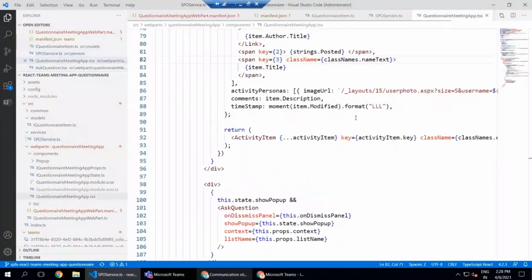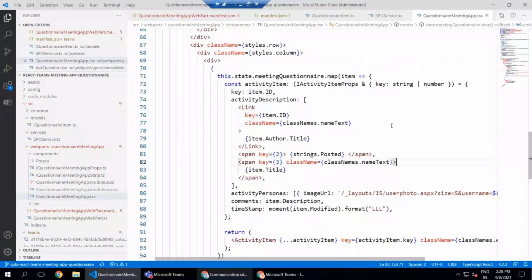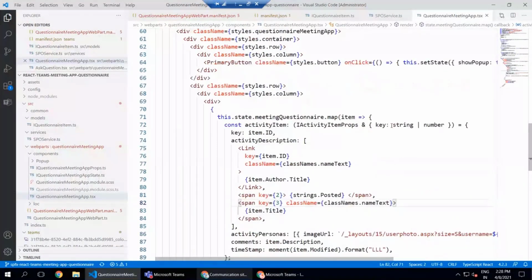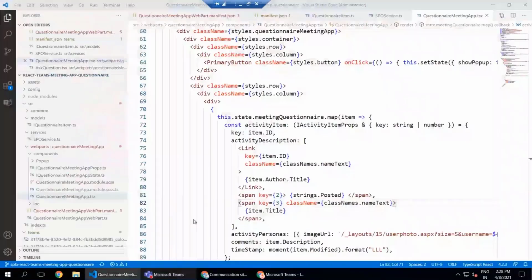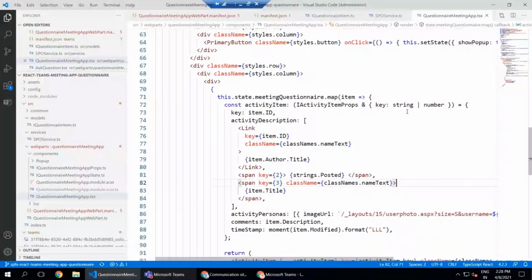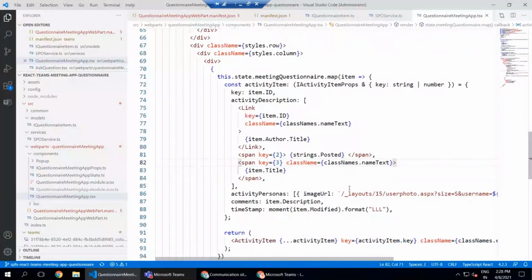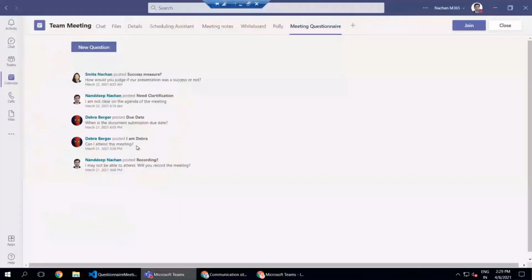So the first thing is showing this kind of an activity description for all of the items that we have inside the SharePoint list. So this particular activity item will iterate through all of the items that we have in the SharePoint list, and it will show this kind of a view for the meeting organizer as well as the other attendees, so that they can see what questions have been submitted for this particular meeting.